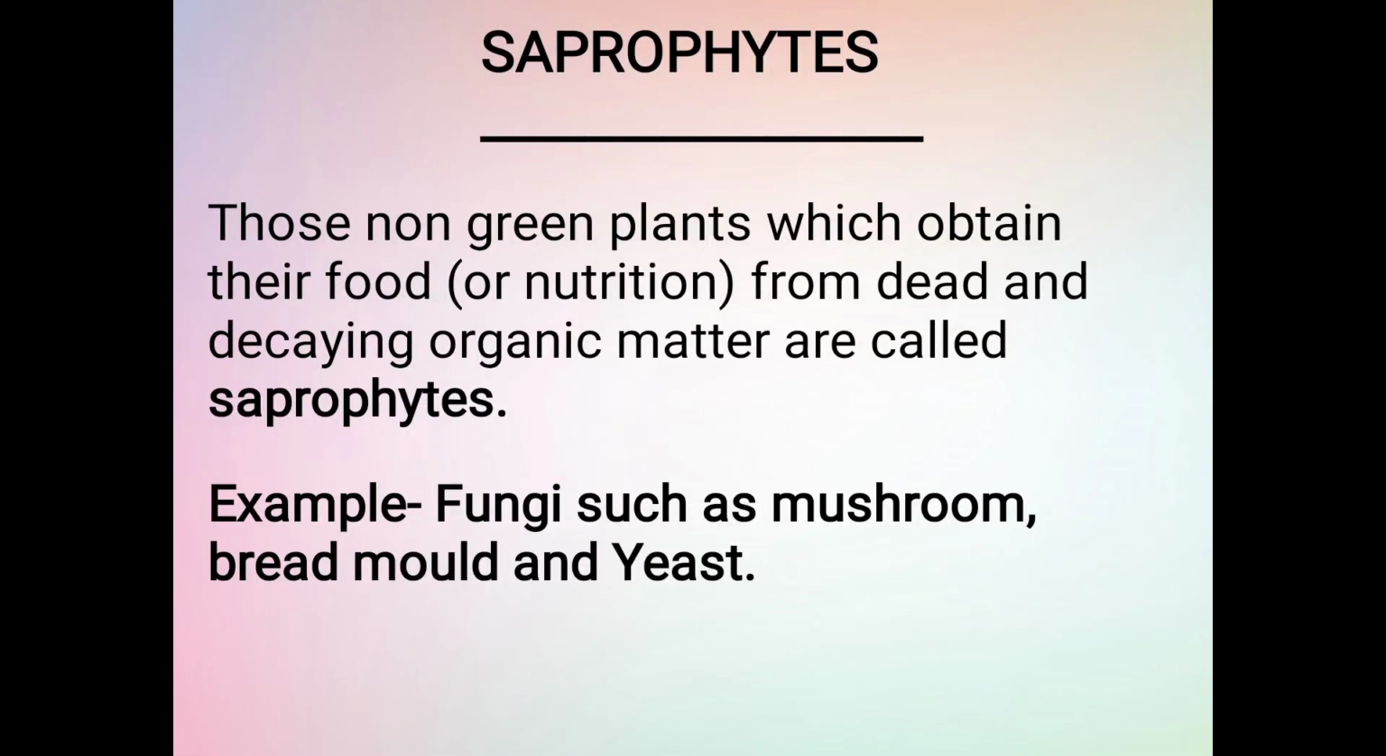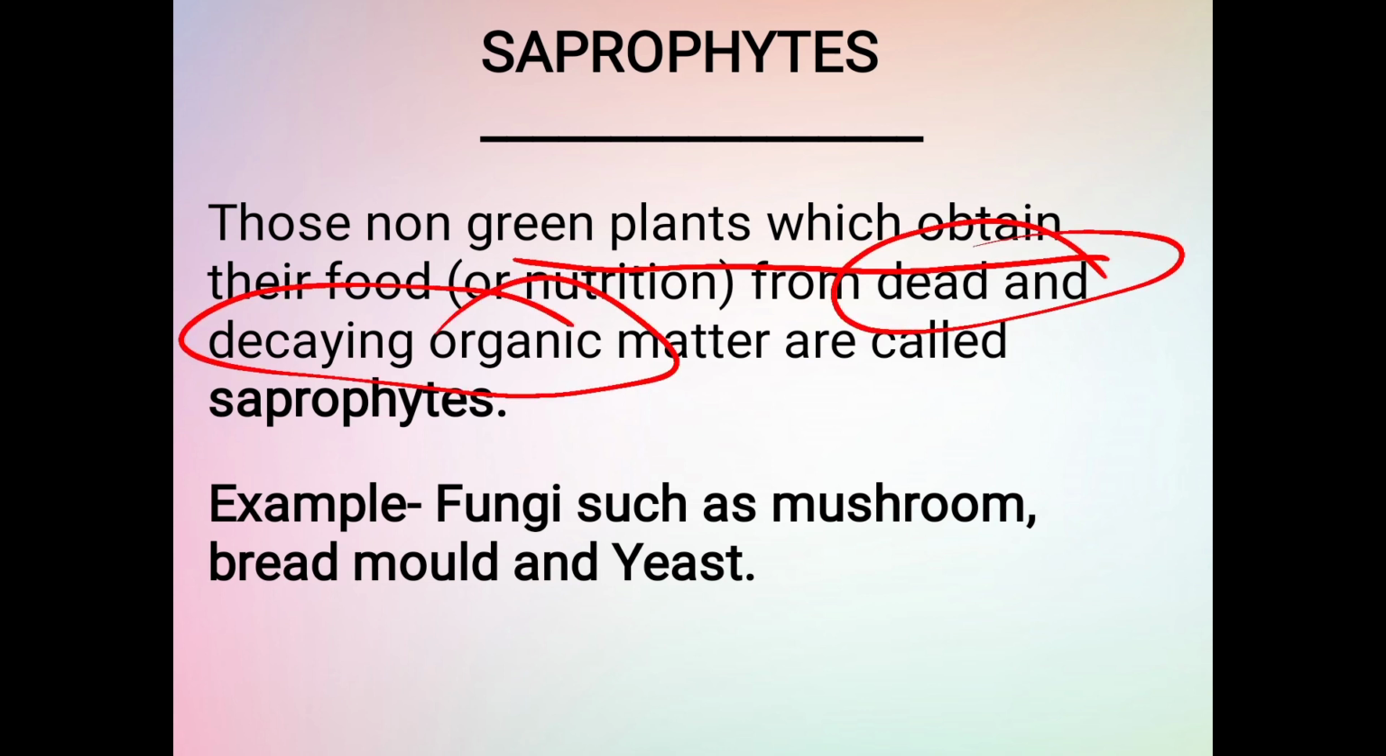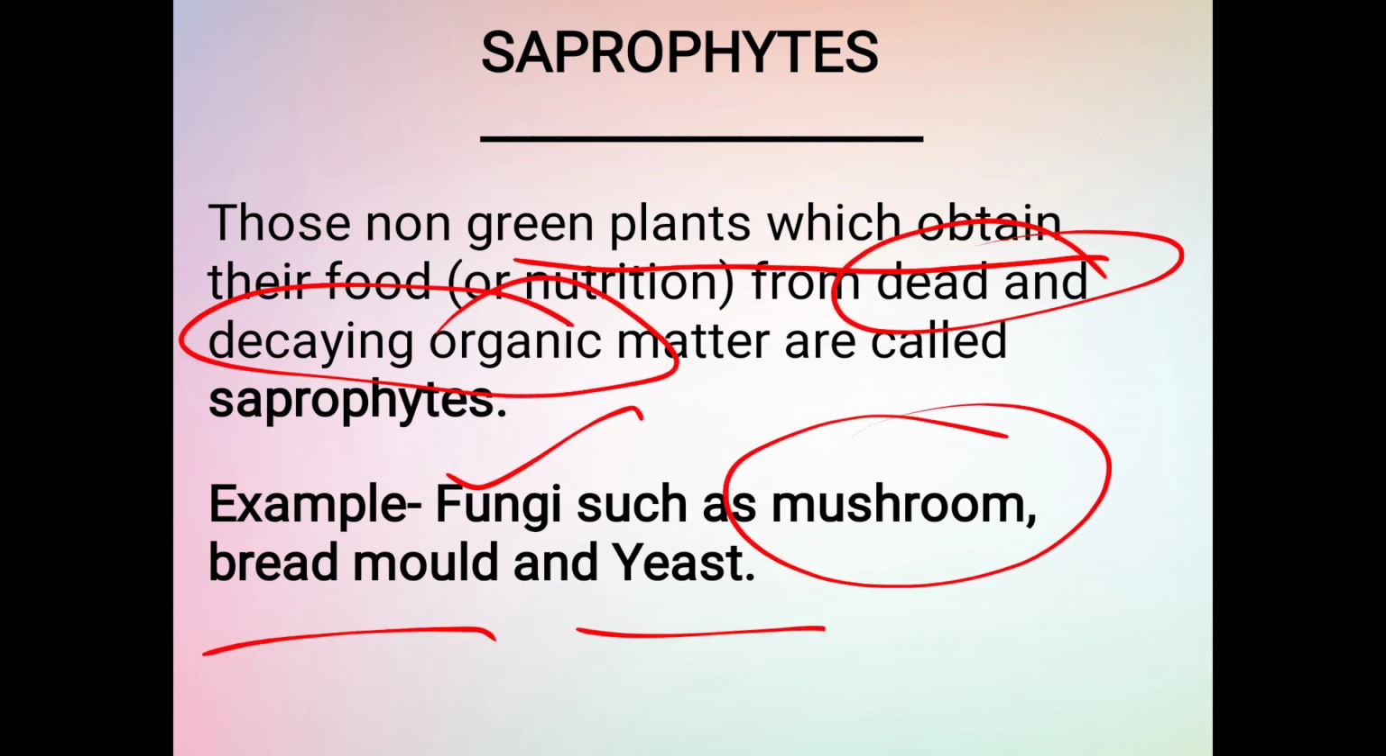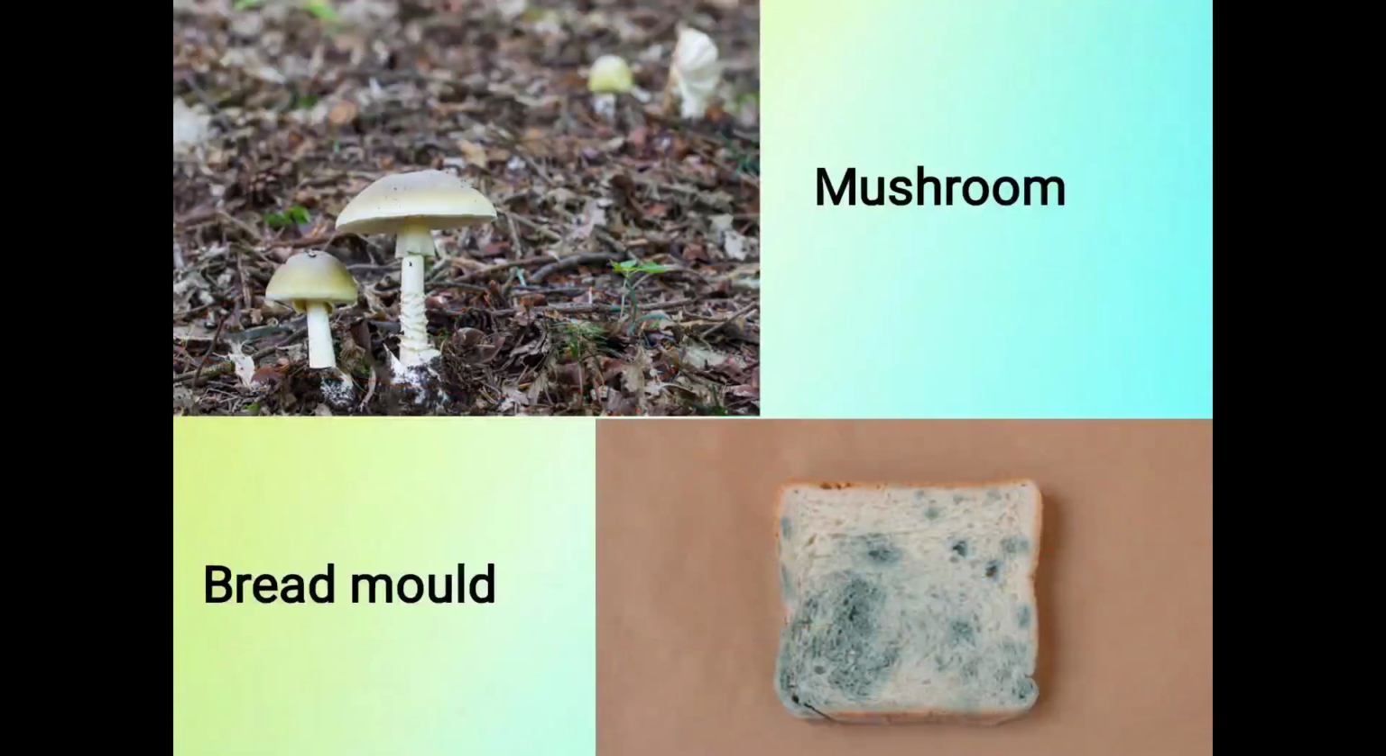Now let's move towards saprophytes. Saprophytes are non-green plants which obtain their food from dead and decaying organic matter. Examples: fungi, that is mushroom, bread mold, yeast, etc. Here you can see the picture of mushroom and bread mold.